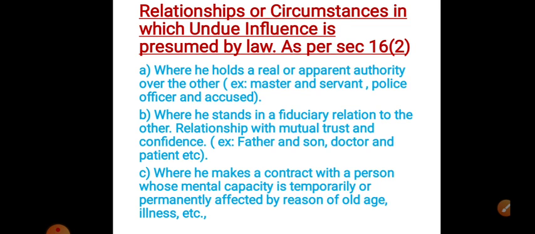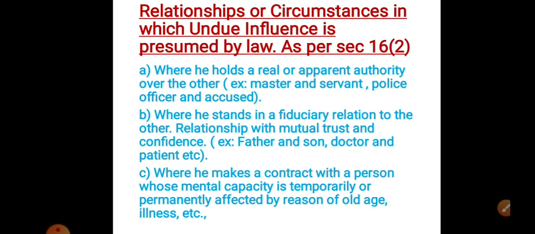For example, father and son, guardian and ward, master and servant, doctor and patient, advocate and client, trustee and beneficiary, promoter and company, teacher and student, police officer and accused, income tax officer and assessee, fiance and fiancee, husband and illiterate wife, and illiterate lady and any other contracting party.